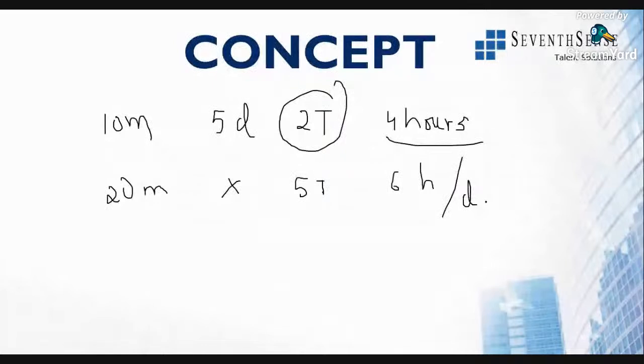Something like this. They will ask you this question, and how to approach it? There are 2 different formulas, or I'll just tell you one formula.